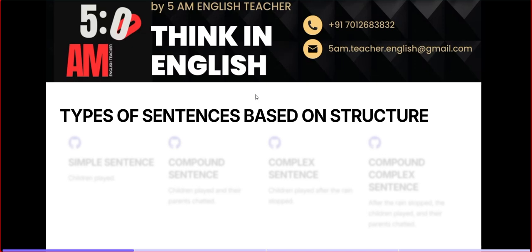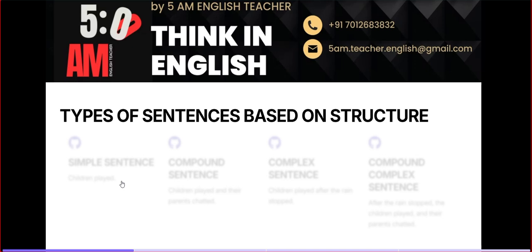So now, I guess you can see some shadows of the different types. Can you please guess what all the different types of sentences are that we are going to learn today? Because it's translucent, I can see some. Can you guess what exactly is behind that?